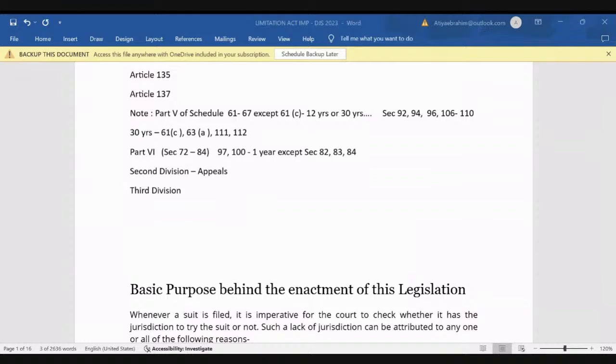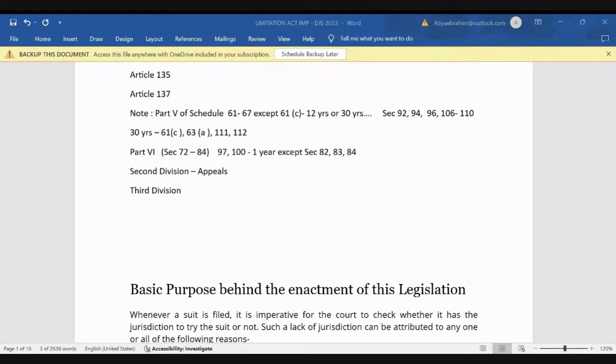Now there are how many parts? If you see the arrangement of sections, it is divided into 5 parts. Part 1 is the preliminary part with the first 2 sections, section 1 and section 2. Part 2 deals with the limitation of suits, appeals, and applications. It is from section 3 to section 11.